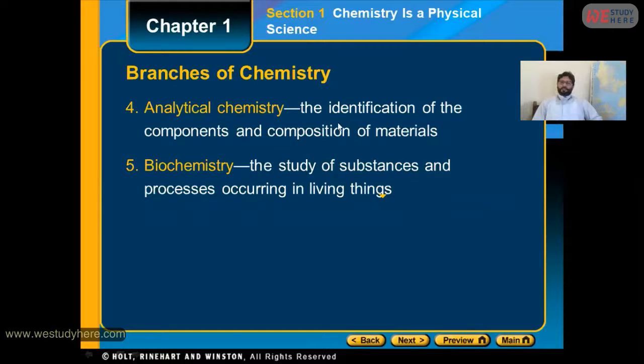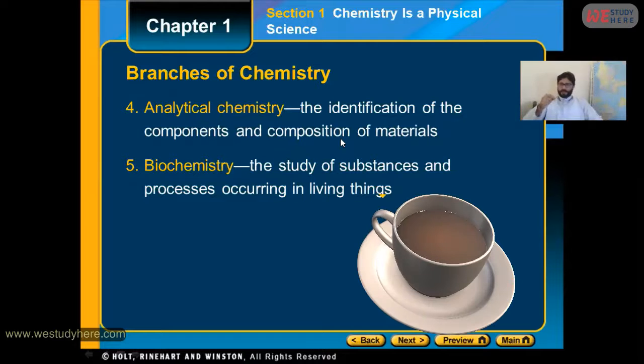Now, analytical chemistry. We take a cup of coffee or a cup of tea, and we want to know what the ingredients and components are that this coffee is made up of.